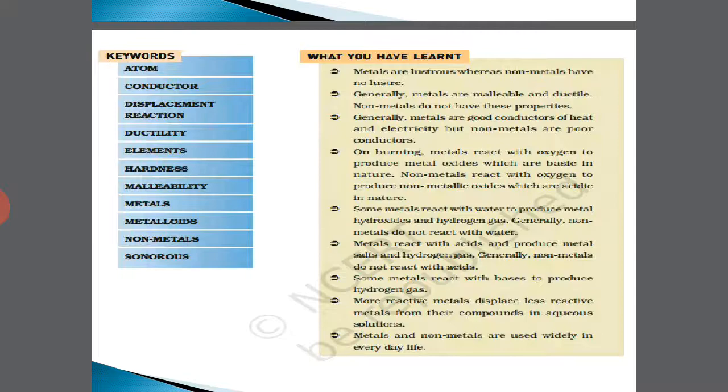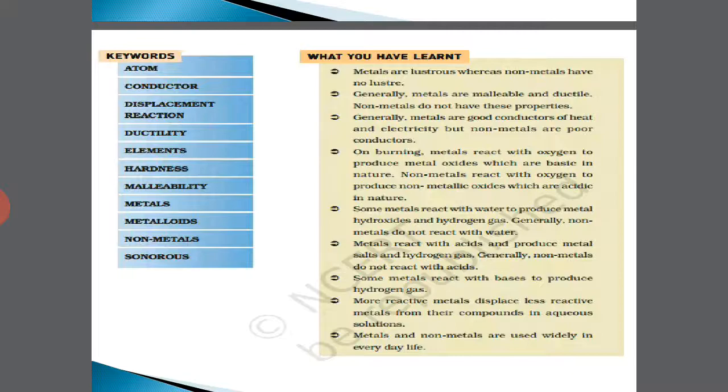Okay, so what did you learn in this chapter? Metals are lustrous, whereas non-metals have no luster. Metals are malleable and ductile. Non-metals do not have these properties. Generally, metals are good conductors of heat and electricity, but non-metals are poor conductors. On burning, metals react with oxygen to produce oxides, which are basic in nature. Non-metals react with oxygen to produce non-metallic oxides, which are acidic in nature.